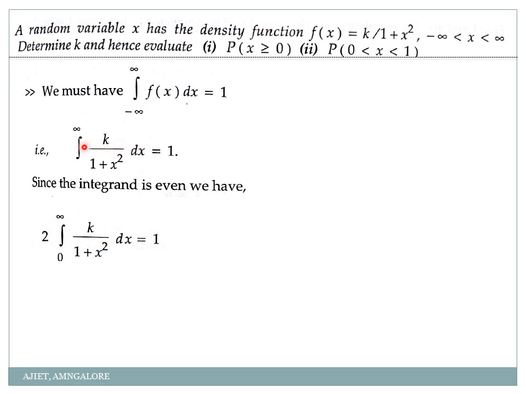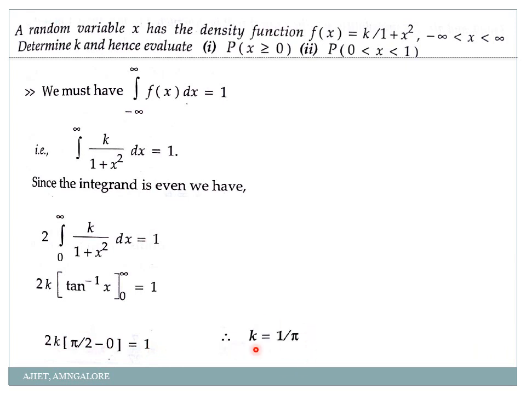See, even if you keep it as it is and integrate also, no problem. But these properties, if I apply, it will be very easy. Since you people are doing engineering, you should be knowing all these properties also. Okay. So then integration of 1 by 1 plus x square is simply tan inverse of x. So tan inverse of infinity is how much? Pi by 2. And tan inverse of 0 is 0. Okay. So 2k into pi by 2 minus 0, or k is equal to, 2 and 2 will get cancelled, 1 by pi.